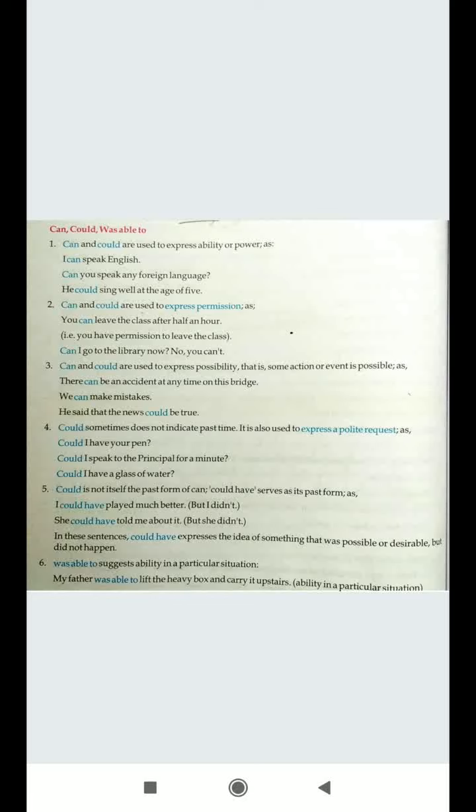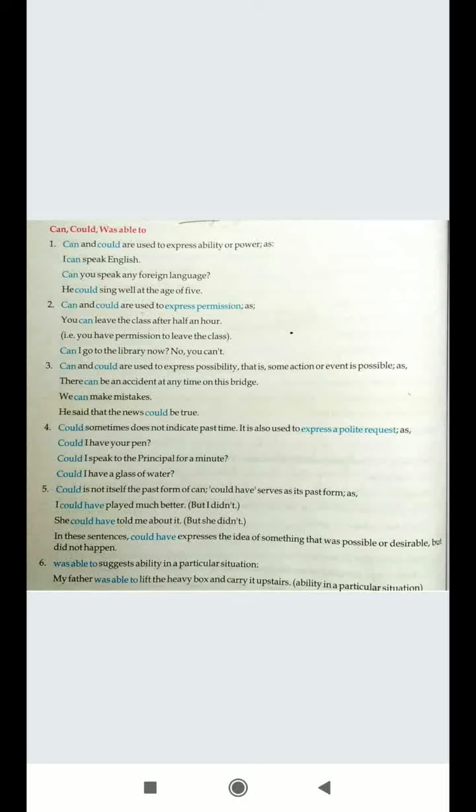Fourth is, could sometimes does not indicate past time. So it's not necessary that could is always used as a past form, but could is also used to indicate a polite request, like could I have your pen? Could I ask the principal for a minute? Could I have a glass of water? So here you are indicating a polite request while making use of could.